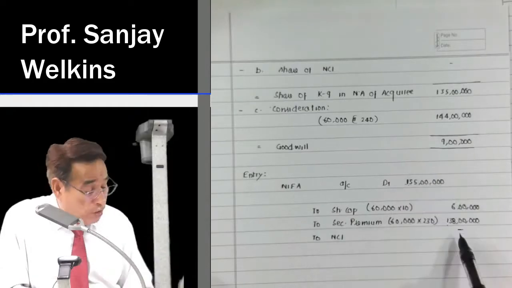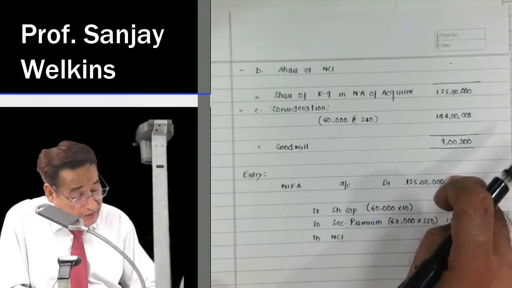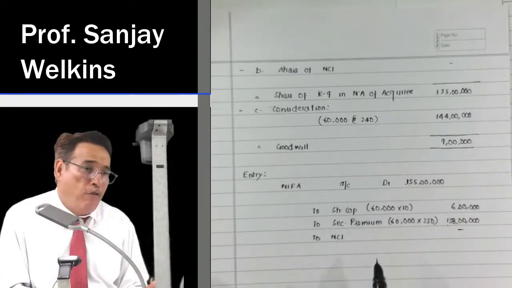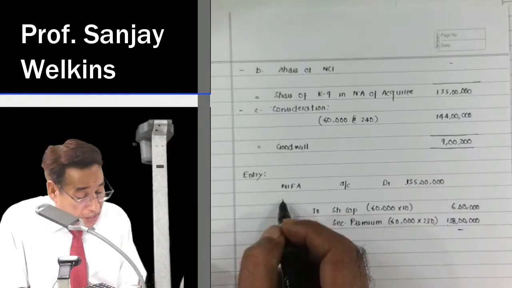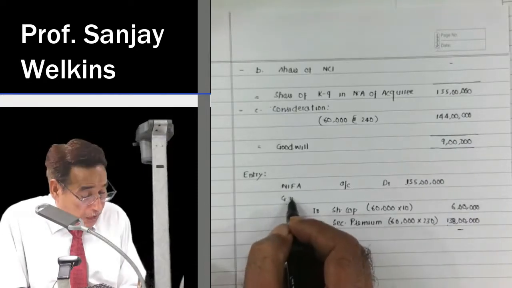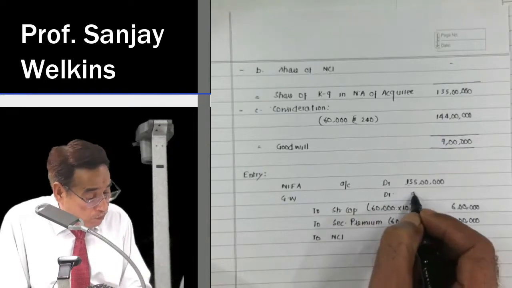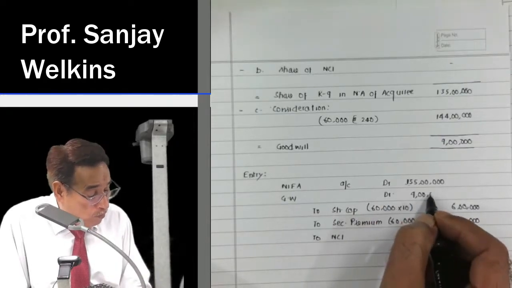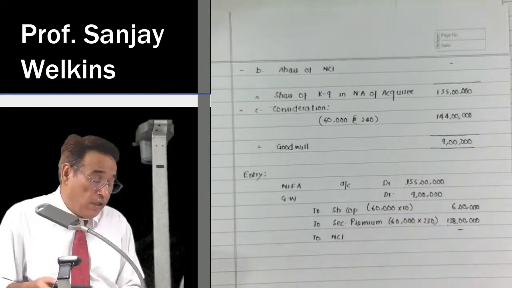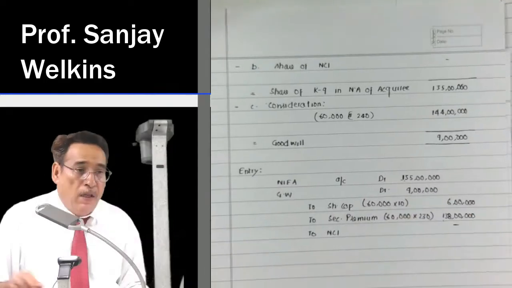Out of this, so much belongs to NCI. So whatever assets are left, that is being compared with what we call total purchase consideration. So again, the balancing figure will be your goodwill. In fact, you have already computed goodwill. That's a different matter. Is it clear to you or not?